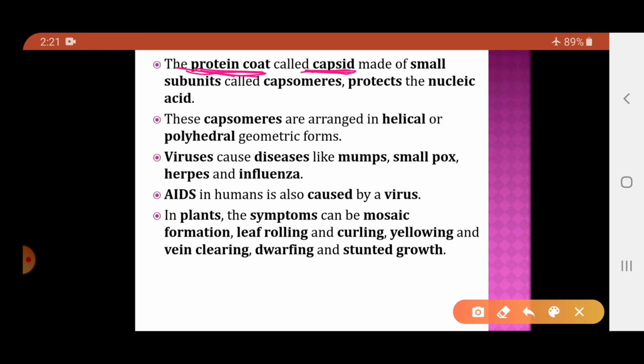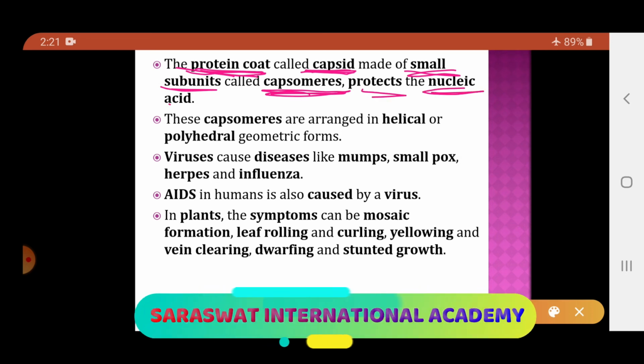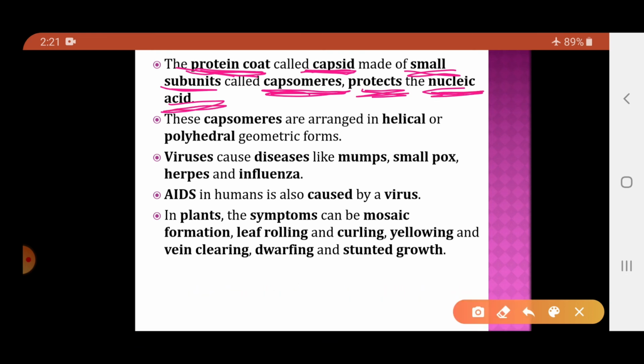This capsid is made up of small subunits which are called capsomeres. So the protein coat of the virus is called the capsid, and the capsid is made up of smaller units called capsomeres. And what is the function of the capsid? To protect the nucleic acid. These capsids protect the nucleic acid.